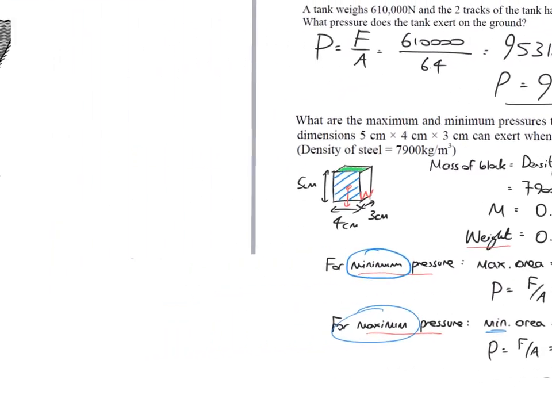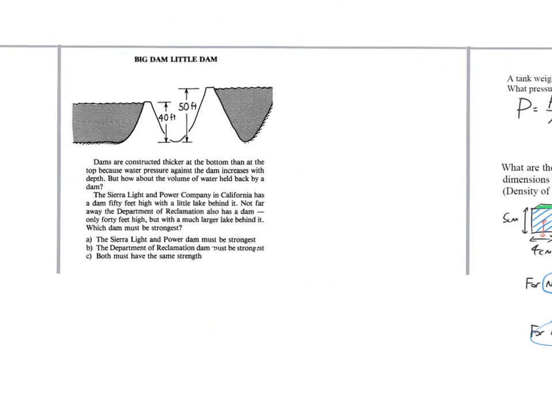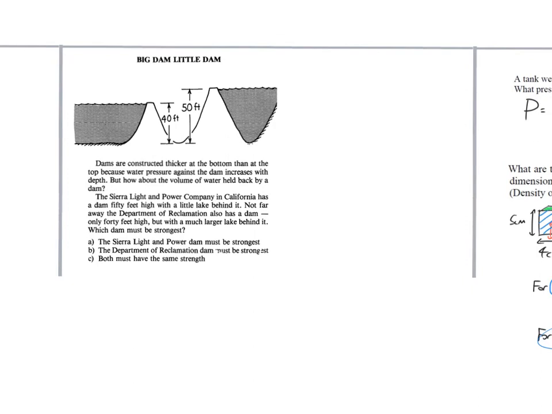The final thing we need to do is look at pressure in liquids. Have a look at this question to start with. So read through that and think what the answer is, A, B or C. So the idea is we've got 2 lakes. One is shallower but has an indefinite extent. It might be several miles wide or long. And then we've got this lake which is deeper, but you can see that it's going to end here. So which dam has to be stronger and why?